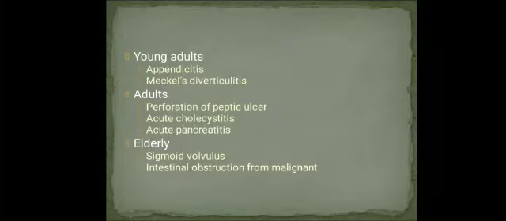Then coming to young adults, the common causes are appendicitis and Meckel's diverticulitis. In adults, usually it is a perforation of peptic ulcer disease, or acute cholecystitis, or acute pancreatitis. In the elderly, you can have a volvulus or intestinal obstruction from a malignant cause.